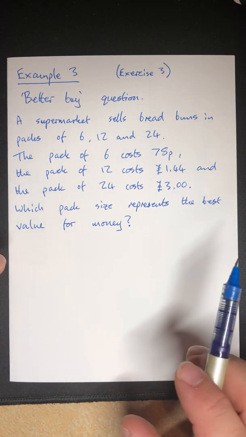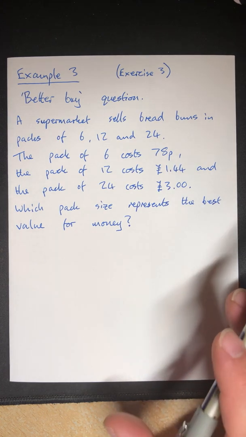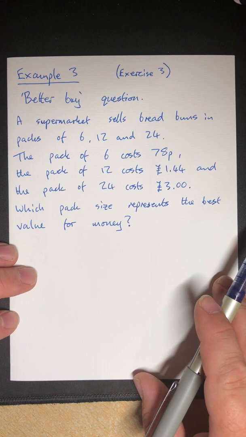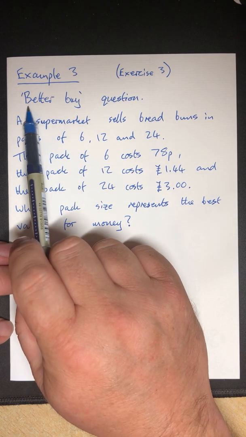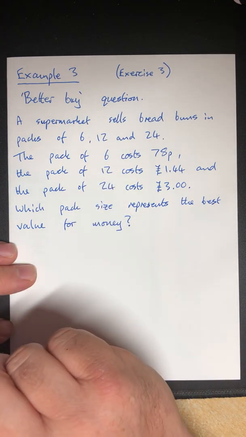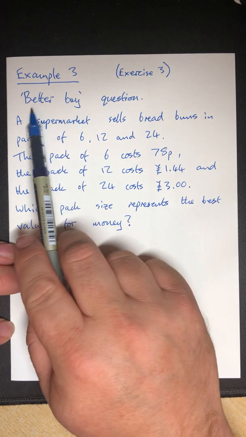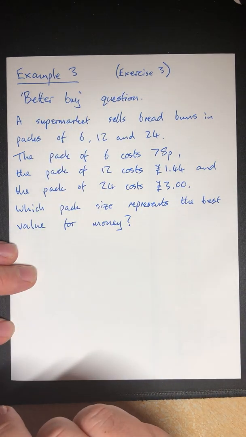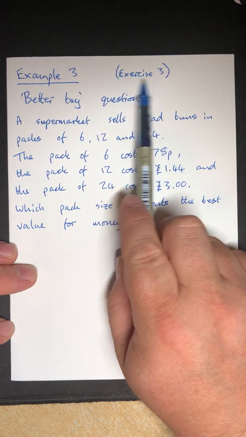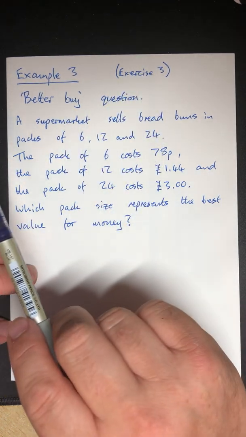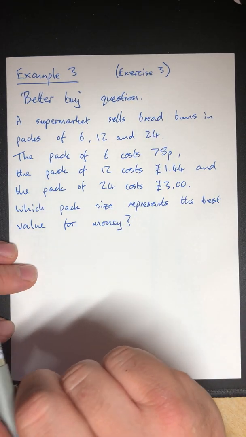You can't just guess the answer. If you just guess the answer and write nothing else, I think you can guarantee that you will get 0 marks for a question like this. They're known as best buy questions. And quite often on websites and in books, you can look up best buy questions and you can find more of these. So let's read the question. Again, it's just for exercise 3, this one. So do the other exercises first and replay this video perhaps for exercise 3.